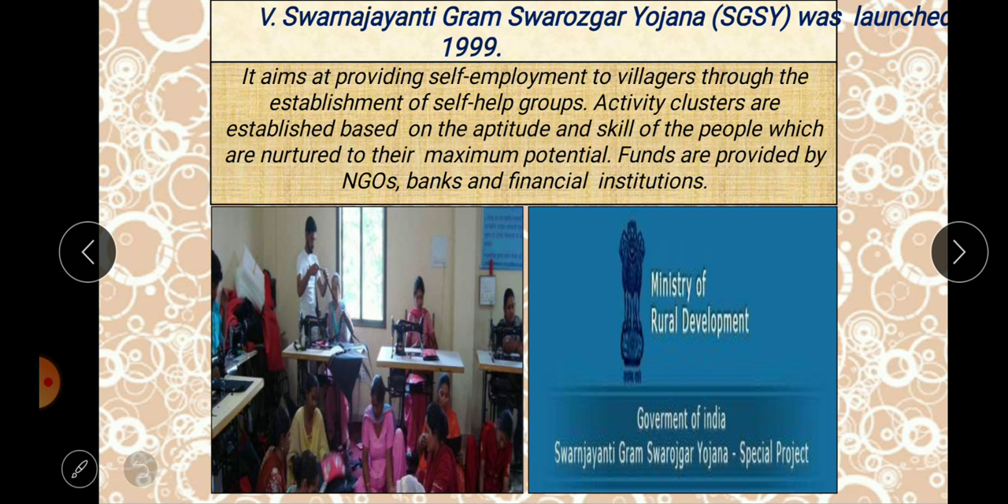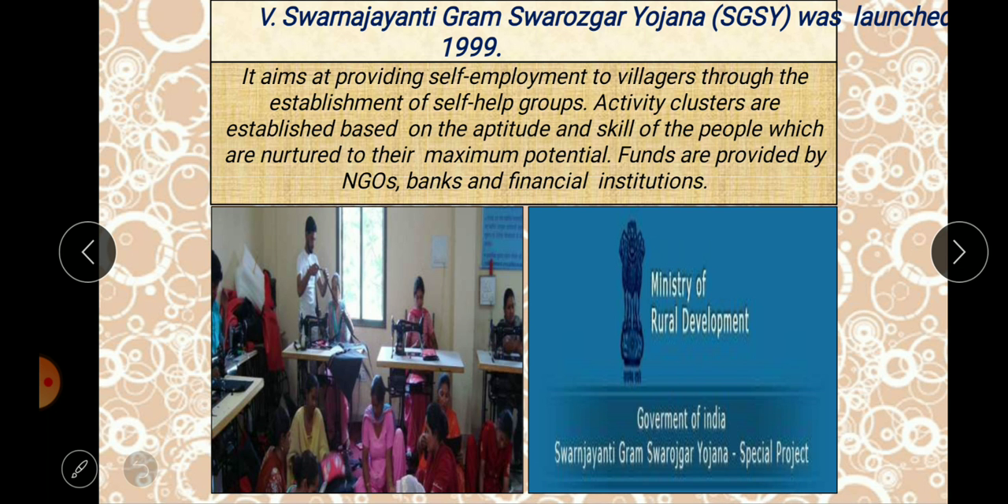NGOs, non-governmental organizations, banks and financial institutions, who are ready to provide them funds in order to encourage women's employment. Okay, so here you can find they are doing stitching work, right? Similar to that, they will start indulging themselves in many activities like sewing, making small pottery, making craft works. They may even make other different products. So for that purpose, the self-help group will be highly essential.